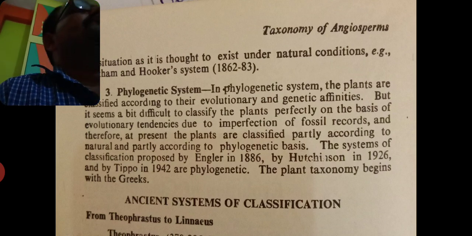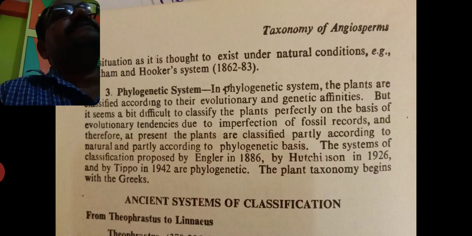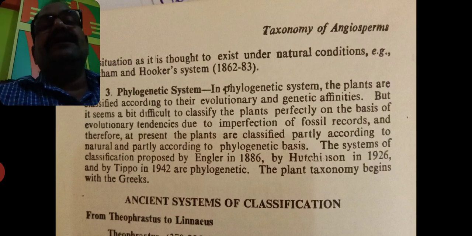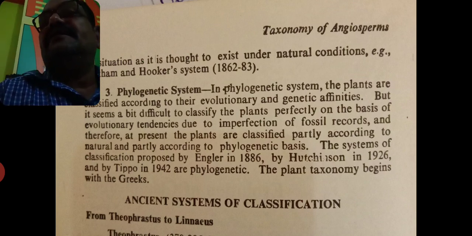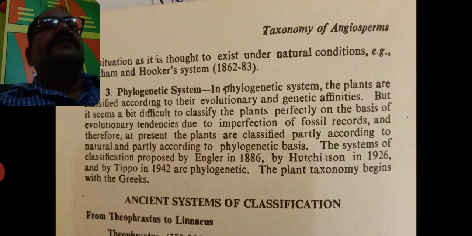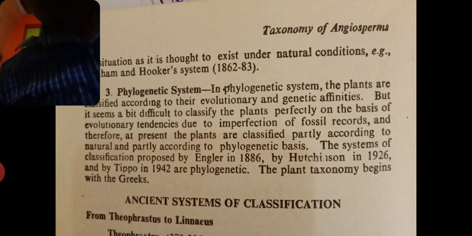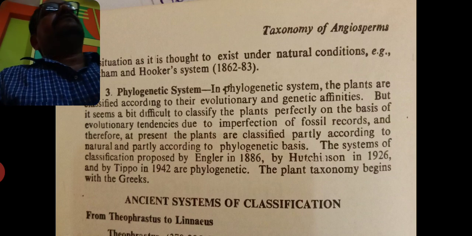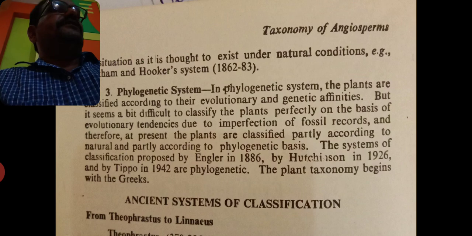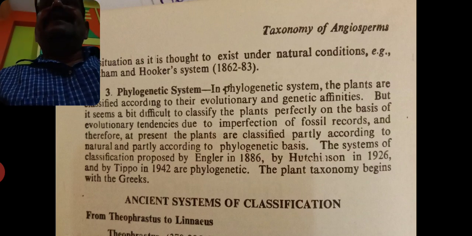In such a way, today we studied the three systems of classification, that is the artificial system, second the natural system, and the third one the phylogenetic system. Artificial system: in this system few characters are considered. Those plants which show resemblance are placed in different groups, and those plants which are related to each other are placed in the same group. Okay, and this system is proposed by Linnaeus.